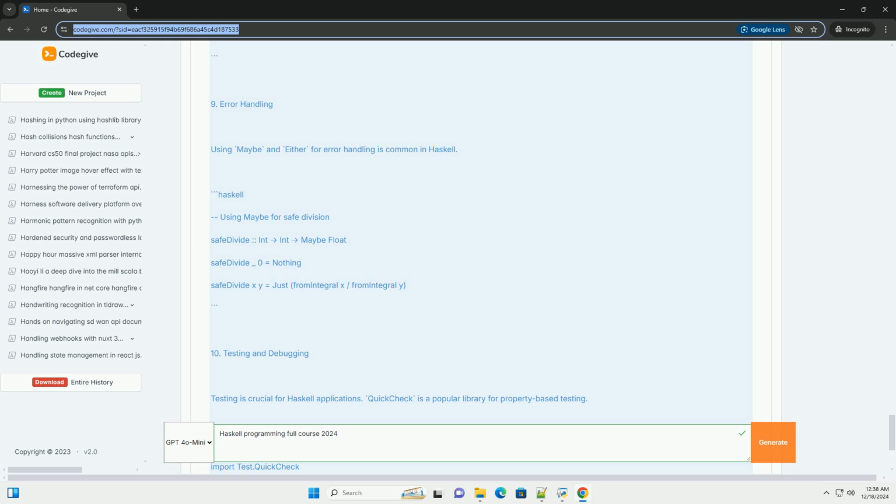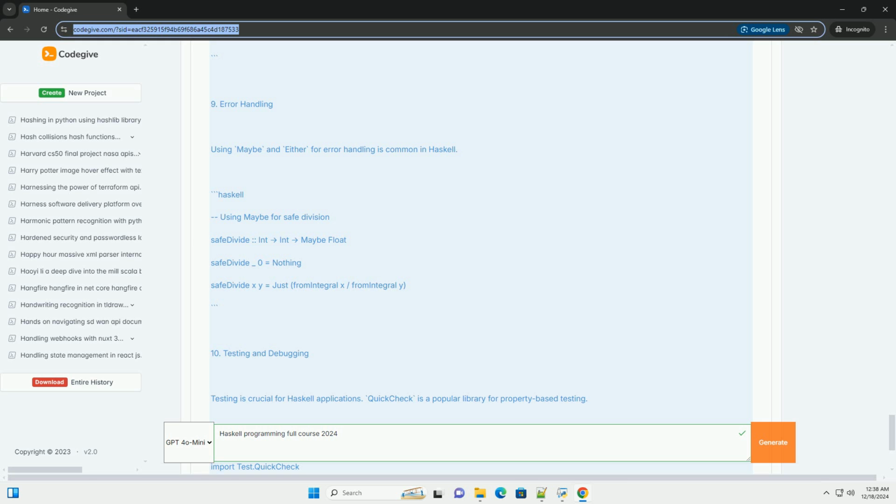7. Modules and importing. Modules help organize code by grouping related functions and types. Haskell. Defining a module. module MyModule where. myFunction, Int -> Int. myFunction x equals x plus 1. 8. Input and output, I/O.